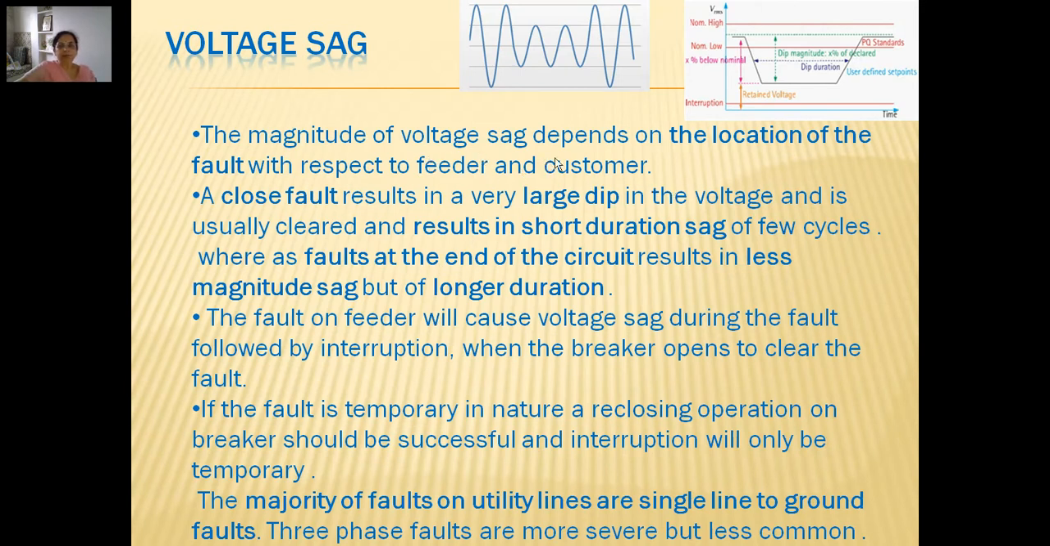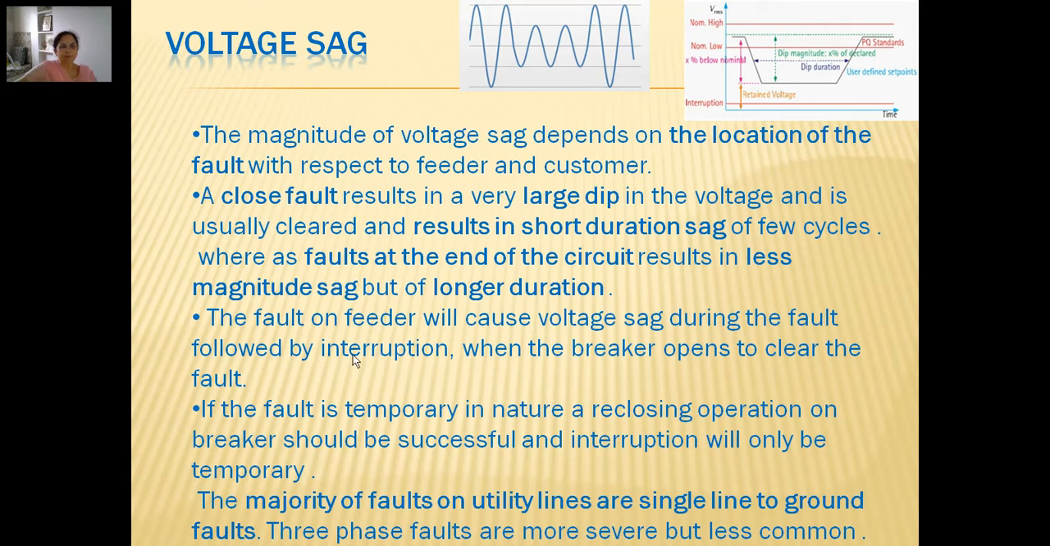The magnitude of voltage sag depends on the location of the fault with respect to the feeder and customer. So this we have already seen. A close fault results in a very large dip in the voltage. It means a large dip, so available voltage is less, with smaller magnitudes of voltage sag, and it is usually cleared quickly, resulting in a short duration sag of a few cycles. A close fault will result in a large dip, but it gets cleared in shorter duration, whereas faults at the end of the circuit result in a less severe sag, but of longer duration.